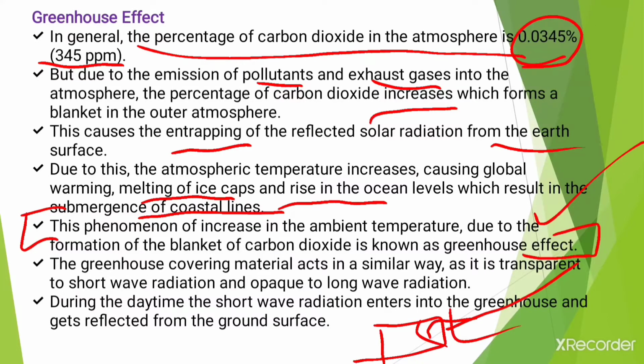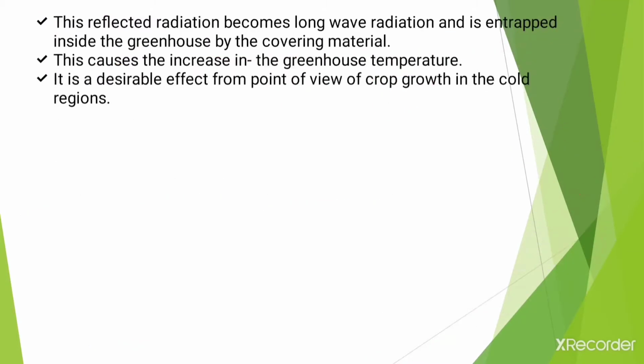During the daytime the short wave radiations enter the greenhouse and get reflected from the ground surface, and these reflected radiations become long wave radiations. And we know that long wave radiations cannot easily pass through the covering material used in the greenhouse. So they are entrapped inside the greenhouse by the covering material, and this causes an increase in the greenhouse temperature. It is a desirable effect from the point of view of crop growth in cold regions.